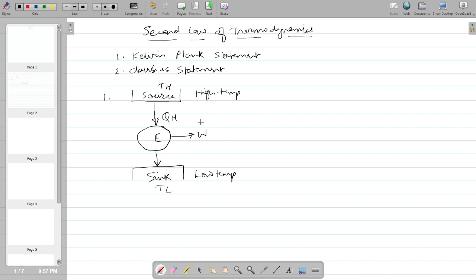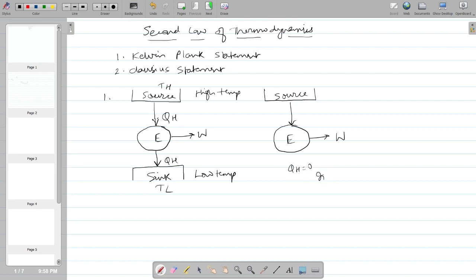Here Kelvin says that it is impossible for the heat given by the source to the engine to be completely converted into work. There will always be some amount of heat rejected. You cannot say that QL is equal to 0.